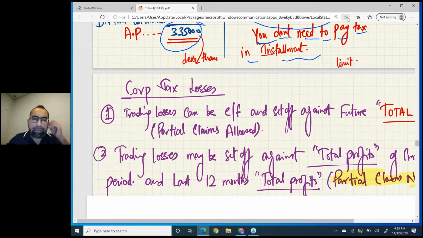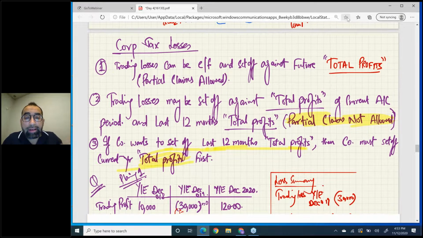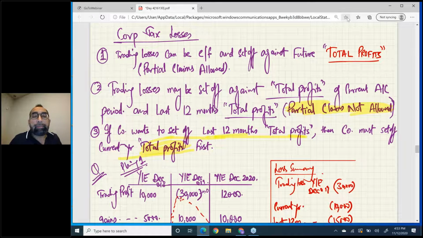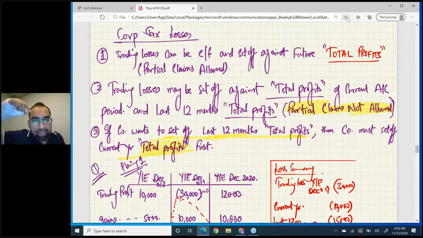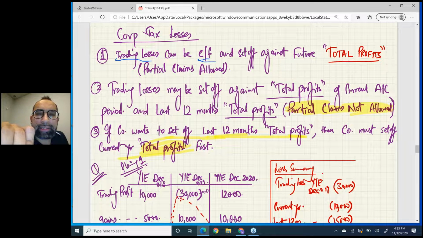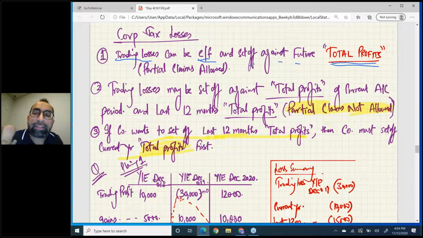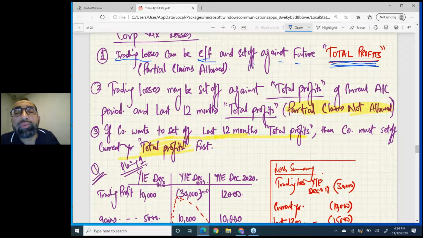Now you have some corporation tax losses. Listen, please be very clear, I am just talking about a single company right now. I am not teaching group of companies. So a single company may have a trading loss. Trading losses can be carried forward and set off against future total profits. Hope you remember the new rules for companies. In old days, trading losses carried forward used to be set off against future trading profits. But now this is not the case. Trading losses can be carried forward and set off against future total profits.